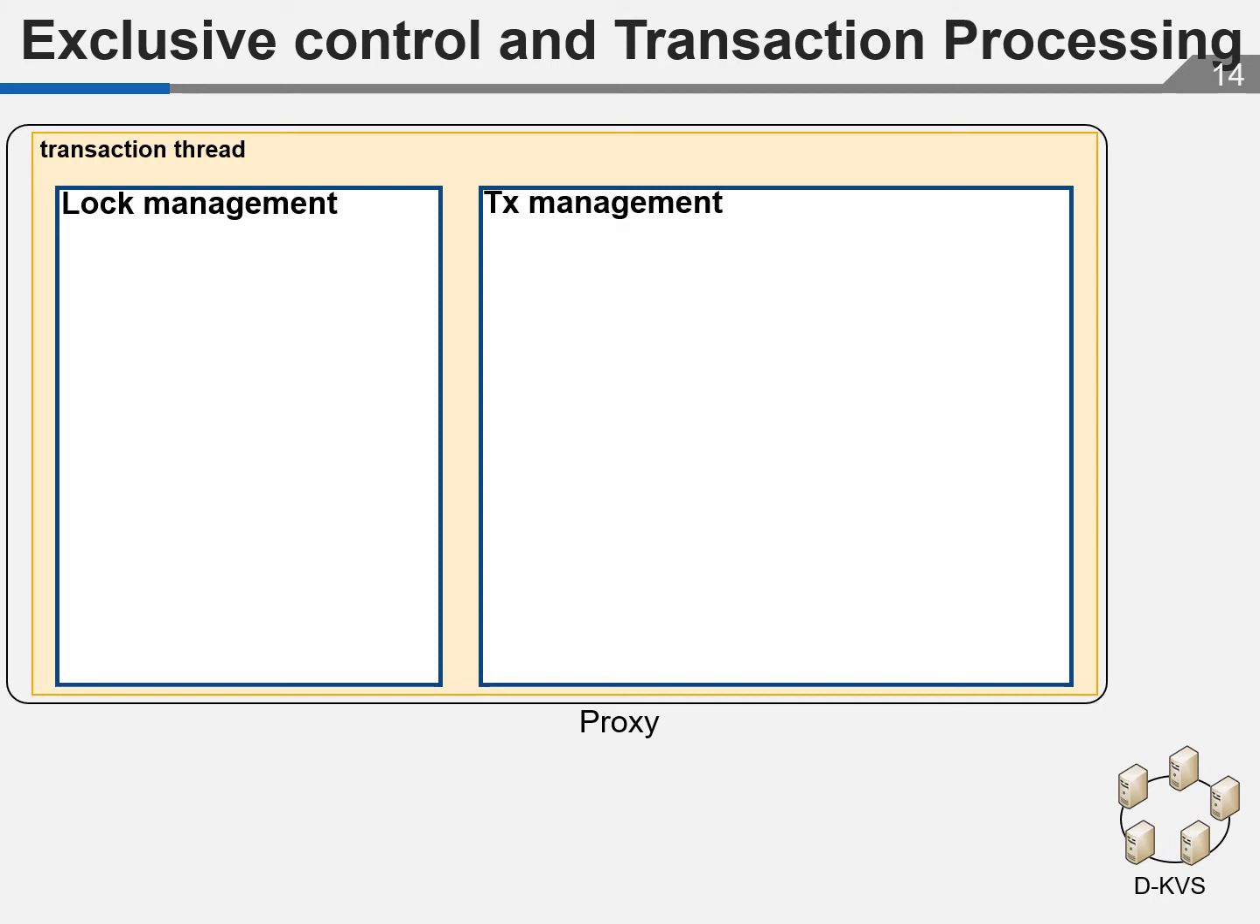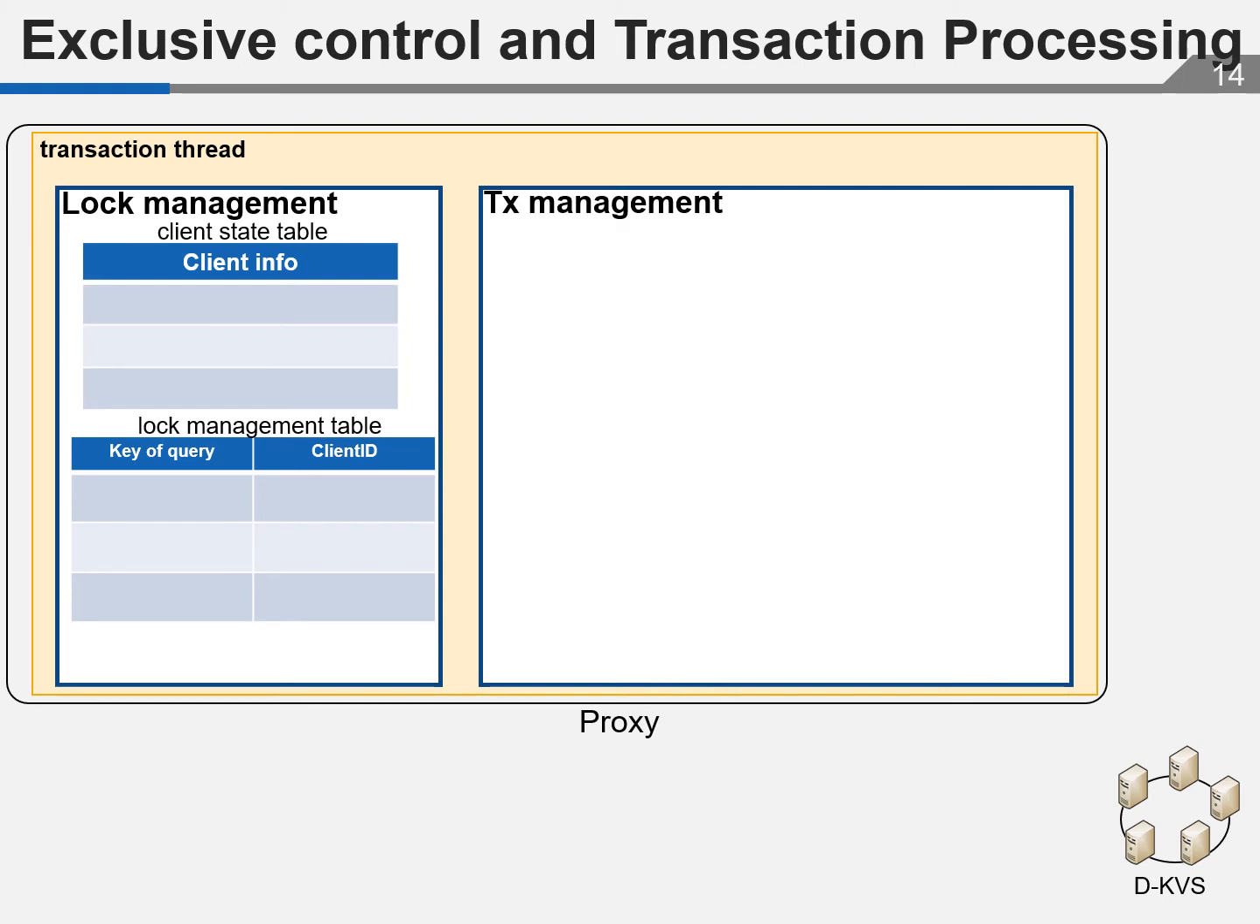Each transaction thread has log management that manages logs for exclusive control and transaction management that manages transactions. Log management has a client state table and a log management table. Client 1 initiates a transaction. The client state table remembers that client 1 becomes a transaction start state.